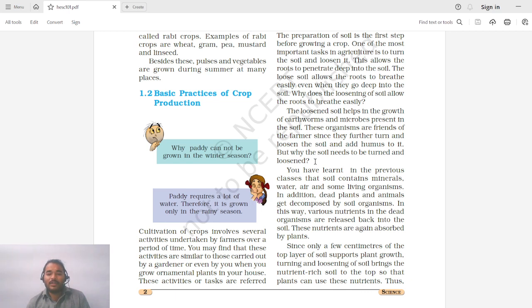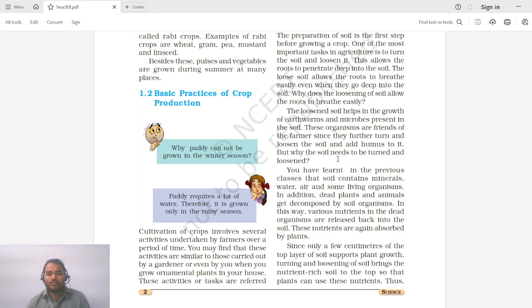As we know, there are some earthworms and microbes present in the soil. So whenever we are loosening this soil, we give these earthworms and microbes good space so that they can live there and make movement. And these microbes and earthworms are the friends of plants in general. So what they will do, they will bring with them certain minerals from the undersoil and help the plant roots to capture these and suck them up. In this way, these earthworms and microbes also play some role in helping the plant in its growth.